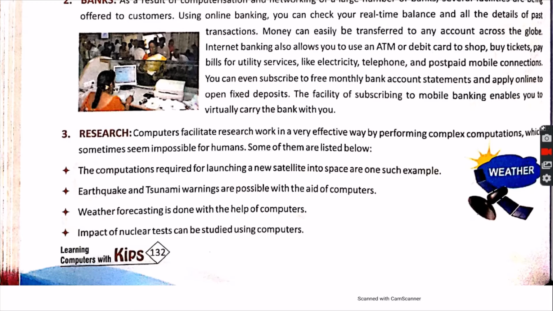Then the fourth point is that the impact of nuclear tests can be studied using computers. You know nuclear fusion, in which two nuclei are bombarded to release energy, and fission, in which one nucleus is broken into two nuclei for the release of energy. Such types of nuclear reactions are also studied with the help of computers.